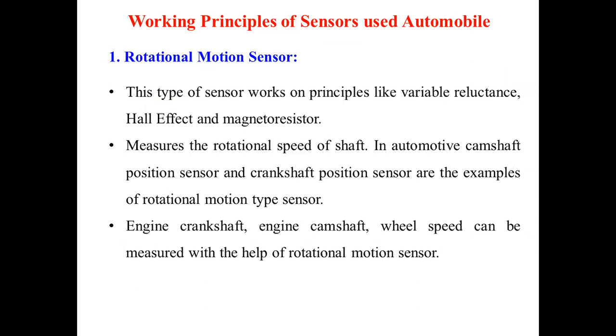That may be in automotive camshaft position sensor, crankshaft position sensor. These are the examples of this particular rotational motion. Engine crankshaft, engine camshaft, wheel speed can also be measured with the help of this rotational motion sensor. So this is the first category of these sensors which we are utilizing in automobiles, that is the rotational motion sensor, which works either on variable reluctance, Hall effect, or magnetic resistor.